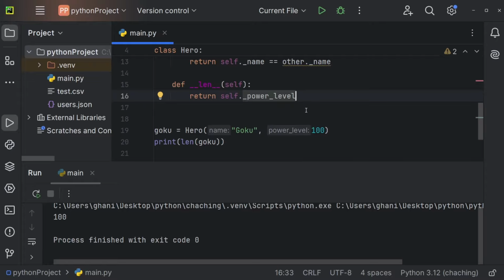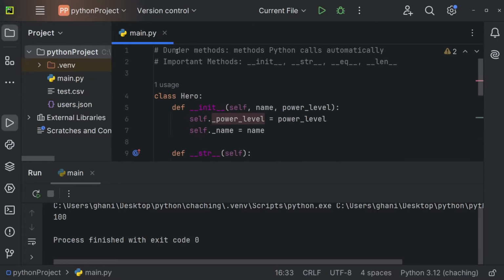So to summarize, a dunder method is just a method that Python calls automatically when you do a certain thing, like checking for equality, creating a new object, trying to print out the object, and so on. And the most important ones are init, string, equality. And probably you want to use len from time to time.